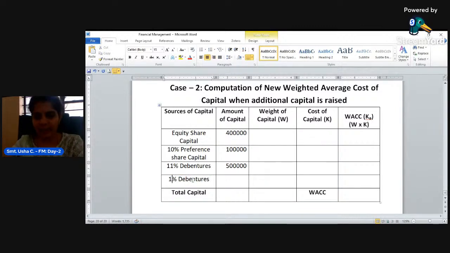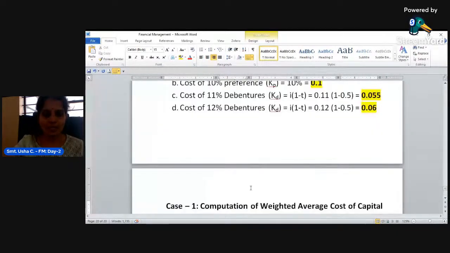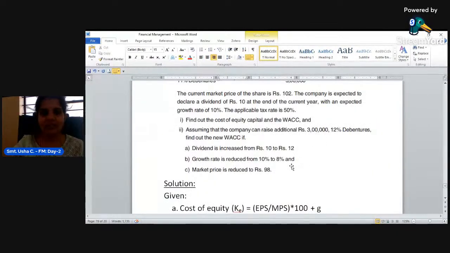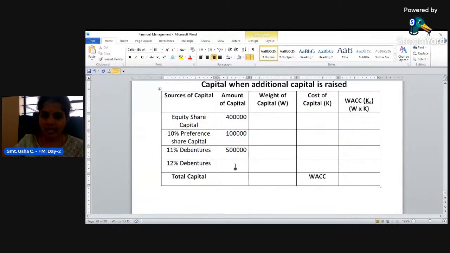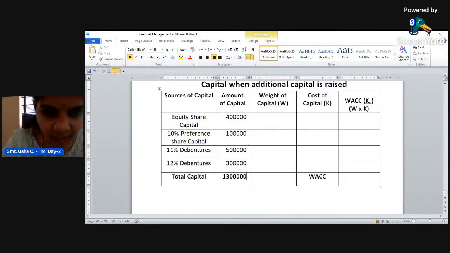What is the additional capital raised? Additional capital is 12% debenture. How much is the amount? 3 lakh. Take this 3 lakh here. Now, what is the total capital? It is 13 lakh. First one is equity share capital of 4 lakh. Second one is 10 lakh preference capital. Third one is 11% debenture and fourth one is 12% debenture.